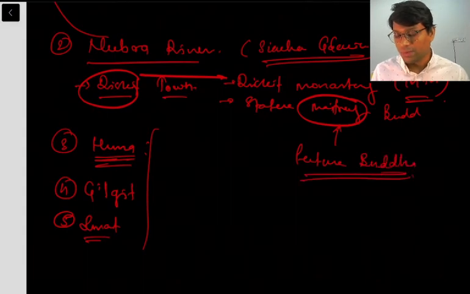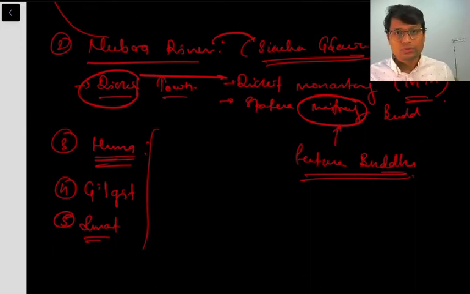Fine. So this is about the Diskit town. At the Diskit town, the Nubra river, which originates in Siachen Glacier, meets the Shok river, and at the confluence of Nubra and Shok there is the Diskit monastery. That is why it is important too, because it is one of the very significant monasteries in that particular region of Ladakh, right?